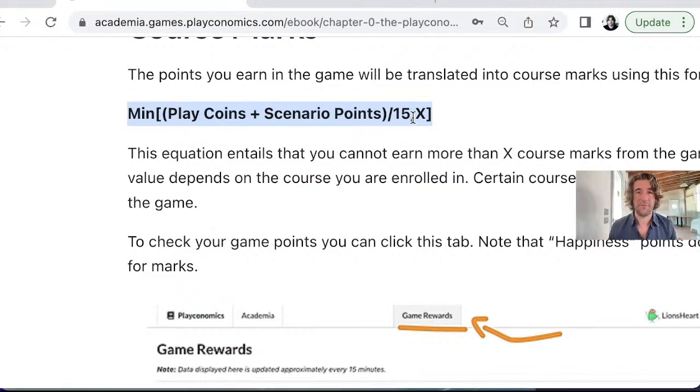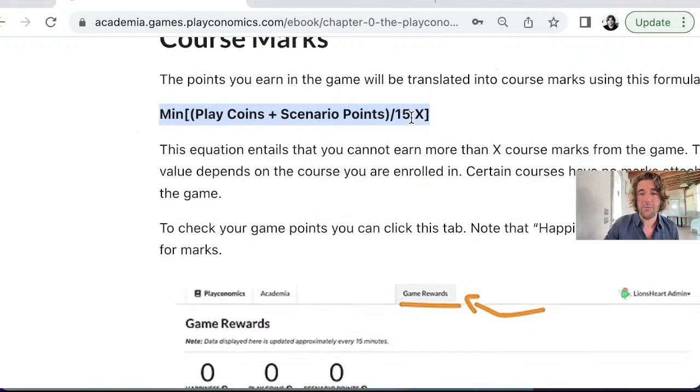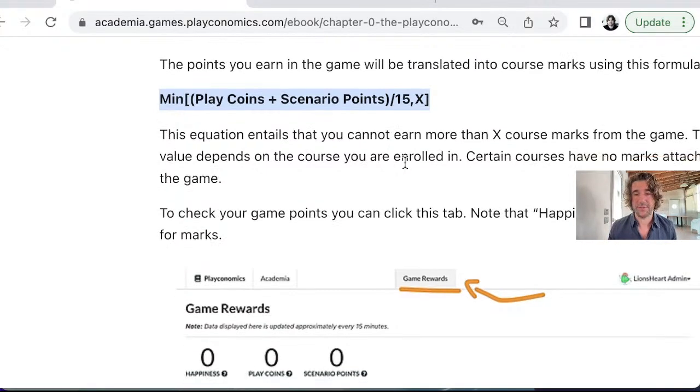You will find this information in Academia as well. I'm going to show you how to get it in a second. And the calculation is simple. You take the scenario points that you've made in the game, sum them up with the play coins, which is another form of points, I'll explain everything later, and divide it by 15, and this is the equivalent amount of marks that is given to you based on the game points.